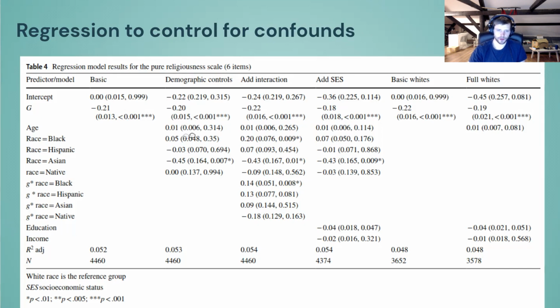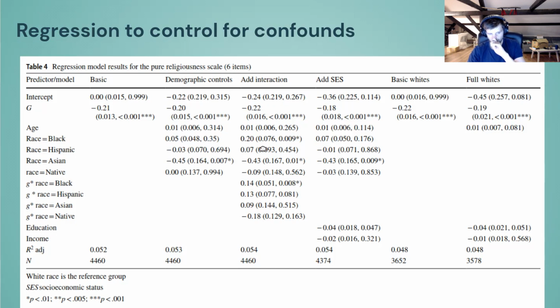Nevertheless, what you get is that if you then add controls, let's say we control for race, what we see is that this relationship does not really change. And in this sample, Asians are less religious than you'd expect based on their intelligence, but the p-value is just below 0.1%. But there's very few Asians in this data set, like 20 people, so we shouldn't really make much of this finding. Maybe it has something to do with immigrants. Maybe they don't believe in this Christian stuff so much. Anyway, we see controlling for these other races didn't really do anything.